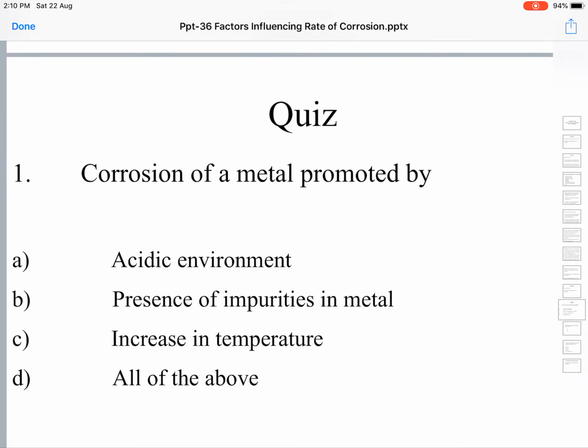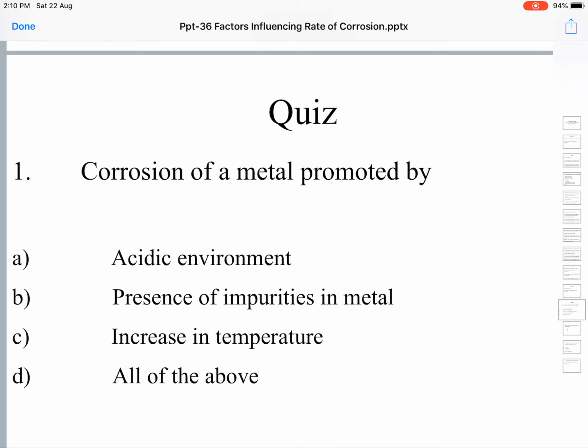Corrosion of metal is promoted by an acidic environment, presence of impurities in the metal, and increase in temperature. The more impurities present, the higher the rate of corrosion. Temperature is also directly proportional to the rate of corrosion. So all these factors will increase the corrosion of the metal.